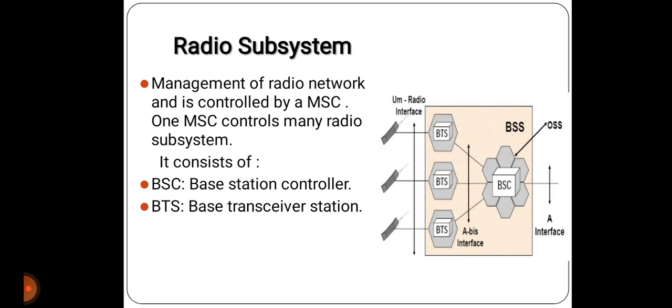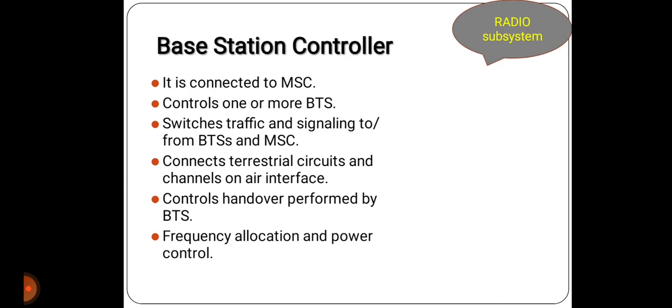As shown in the figure, we know that the base station controller is connected to the MSC, and it controls one or more BTS. As we discussed earlier, it switches traffic and signaling to and from BTS and MSC. It is connected to terrestrial circuits and channels on the interface, and it controls handover performed by BTS, frequency allocation and power control.